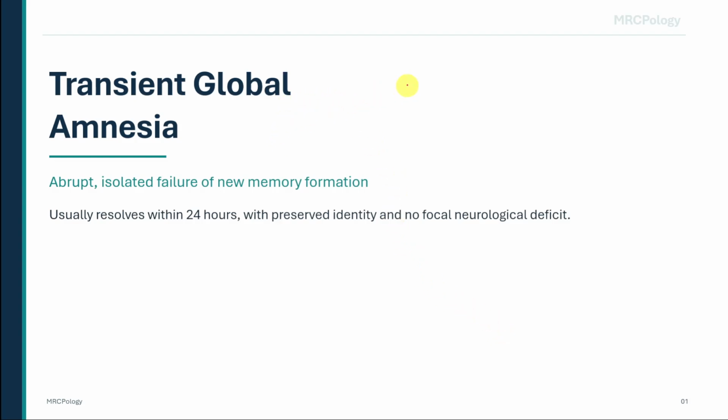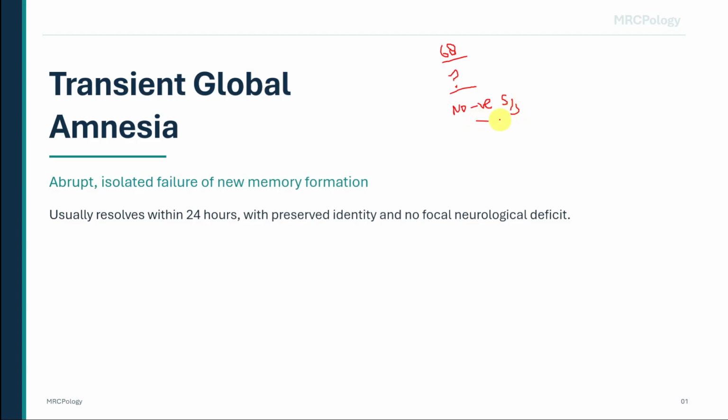Imagine a 68-year-old patient suddenly starts asking the same questions again and again. Where am I? What happened? Why are we here? The family is frightened because the onset is abrupt, but the patient is awake, fluent, recognizes themselves, has no weakness, no aphasia, no visual field loss, and no seizure activity. This is the classic clinical setting where transient global amnesia should come to mind.